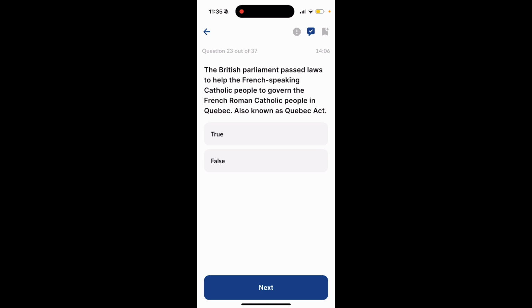Option 3. The British Parliament passed laws to help the French-speaking Catholic people to govern the French Roman Catholic people in Quebec, also known as the Quebec Act. Is that true or false? That is true.